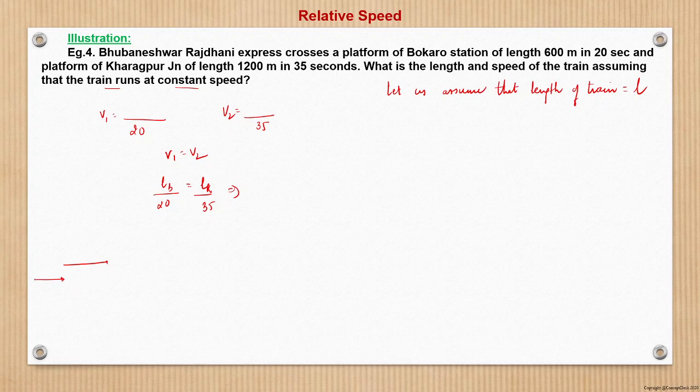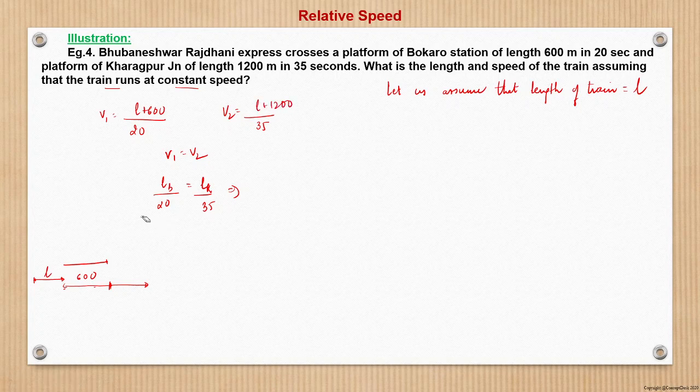So this rear end will be here, then it comes here, then it comes here. When the train is in this position, then it is said that the platform has been covered by the train. So the total length covered is from here, this is n, then again 600 meter. So the rear end has traveled distance n plus 600 meter to arrive here, right? So total distance is nothing but n plus 600, and in this case n plus 1200.